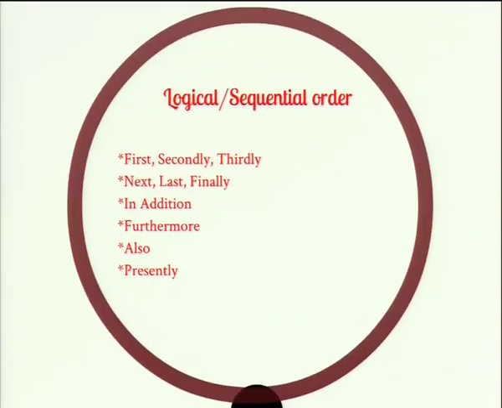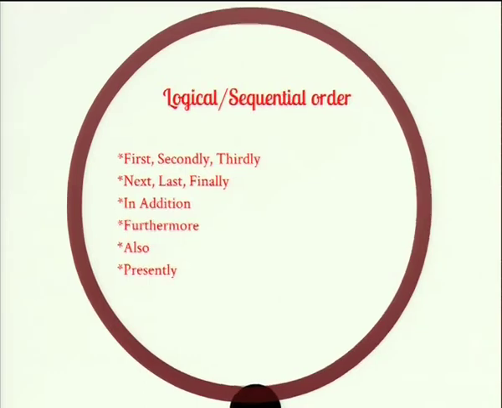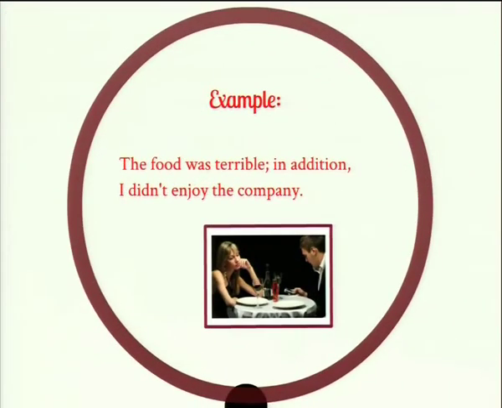When we want to express a logical sequential order, we can use first, secondly, thirdly, next, last, finally, in addition, furthermore, also, and presently. For example, the food was terrible. In addition, I didn't enjoy the company.